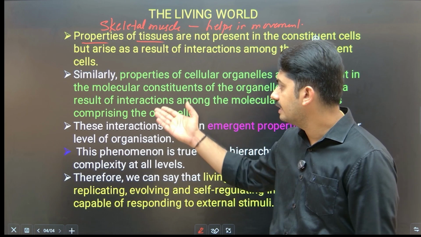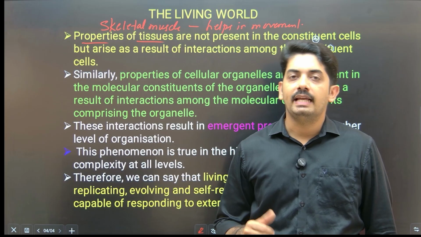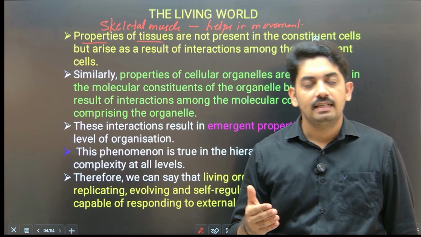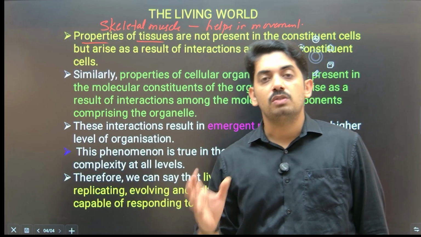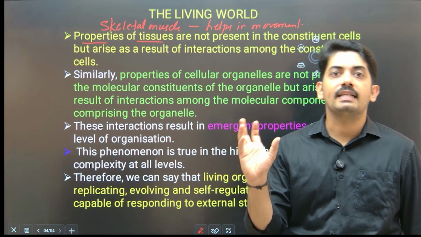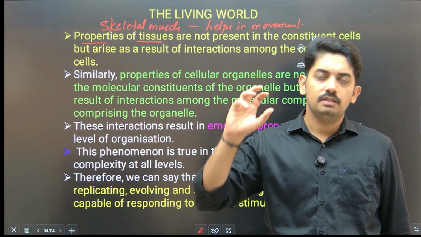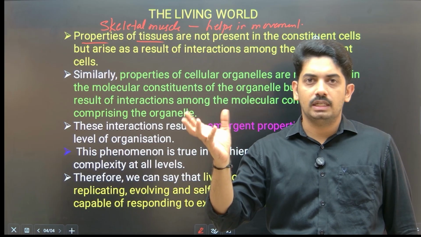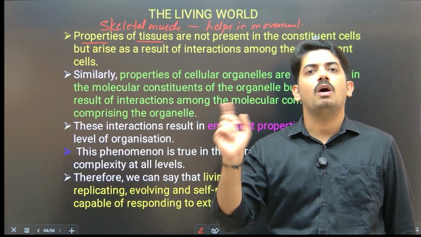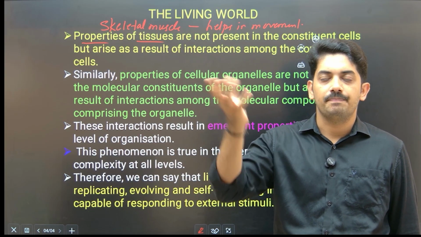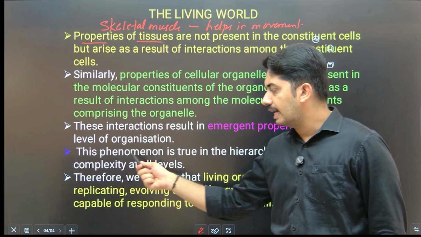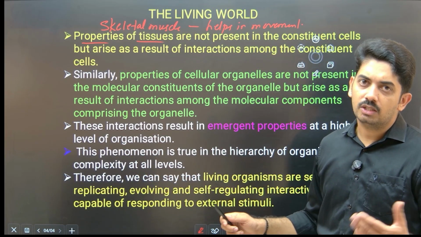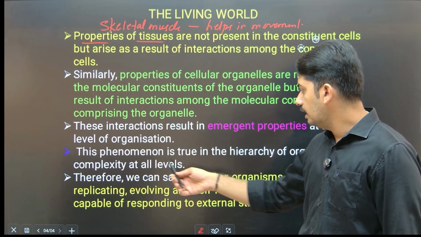Just now we have taken the example of a cell organelle. Likewise in cells, in tissues, because when the tissues interact together, they form an organ, and it is present even in the organ also. Interaction between the organs leads to the organism. So that's why the emergence character is present at all levels of complexity.